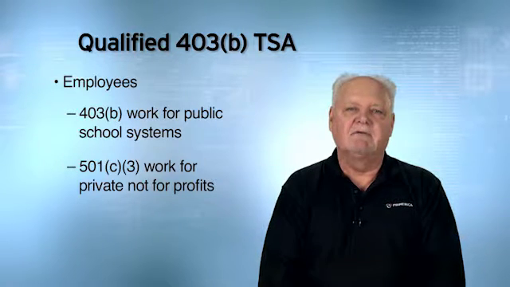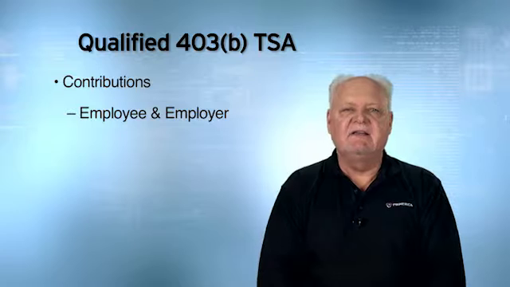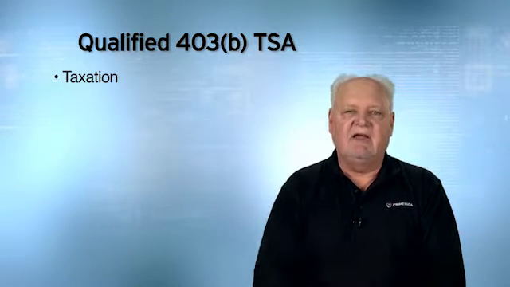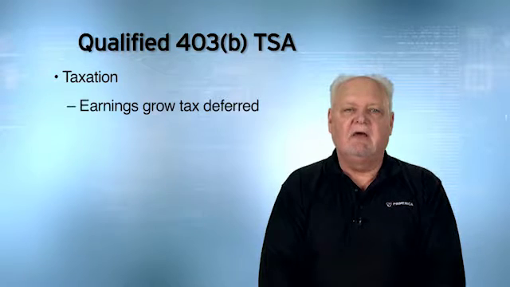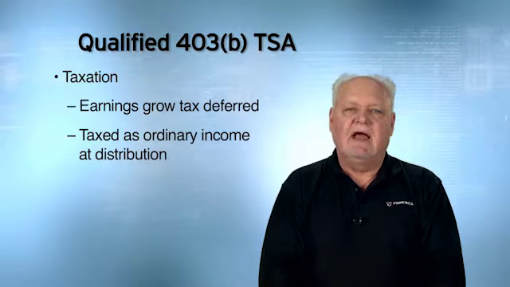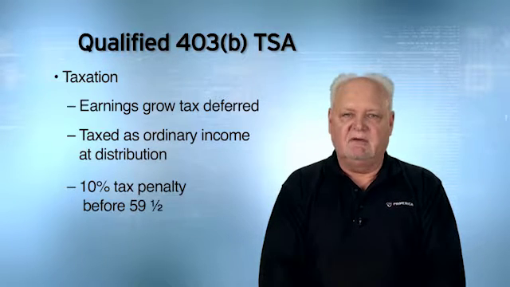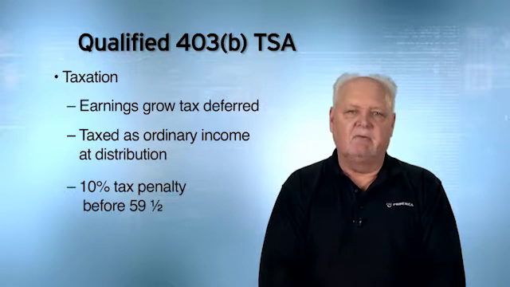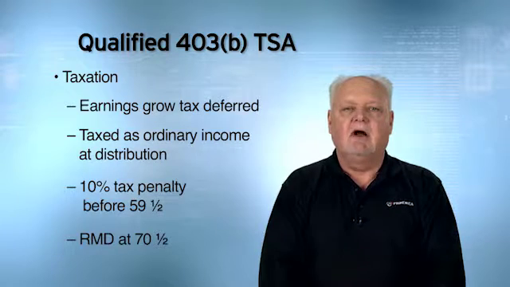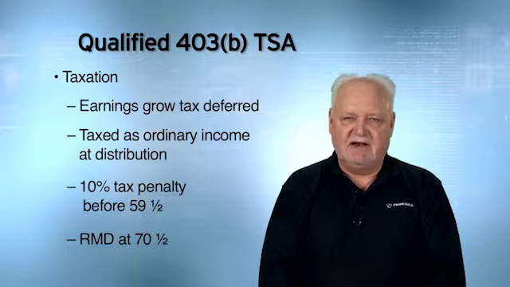Private not-for-profits. Who puts money into these plans? Employee and the employer. Taxation. Money grows tax deferred. At distribution, taxed as ordinary income. 10% penalty if you take money out before 59.5. Required mandatory distribution at 70.5.